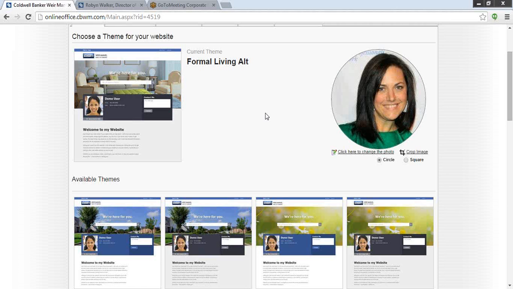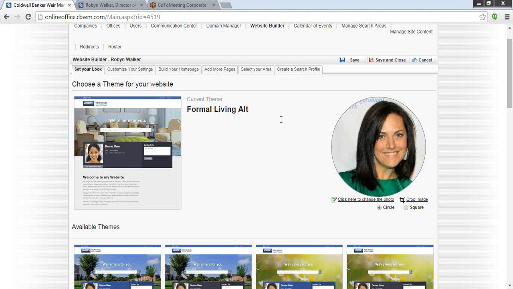I will tell you that if you do not have a photo on your website, which most of you should have a photo, the photo in itself gets you 10 points towards your web score. So have your photo in there, and that's going to be 10 points towards keeping your web score bumped up. So really, that's all that you have to do in this tab. Choose your theme. Make sure your photo's there, square head or round head, whatever you want it to be, and then move on to the next tab.